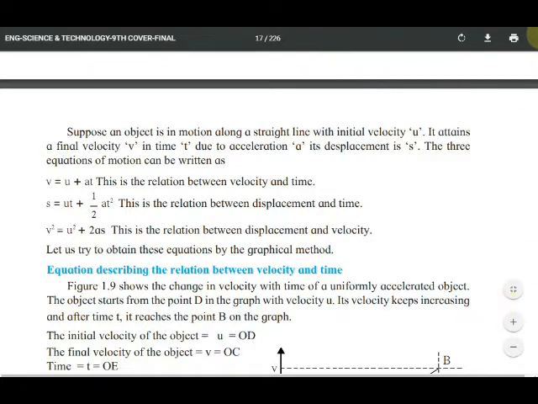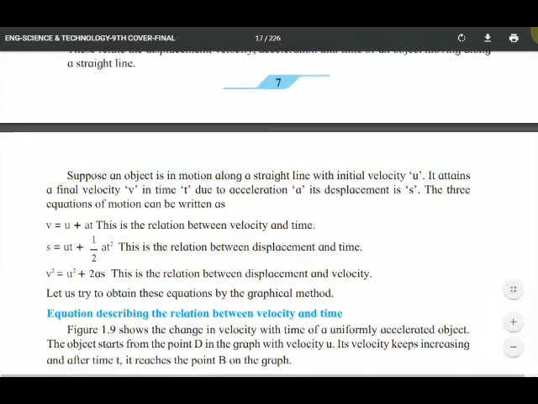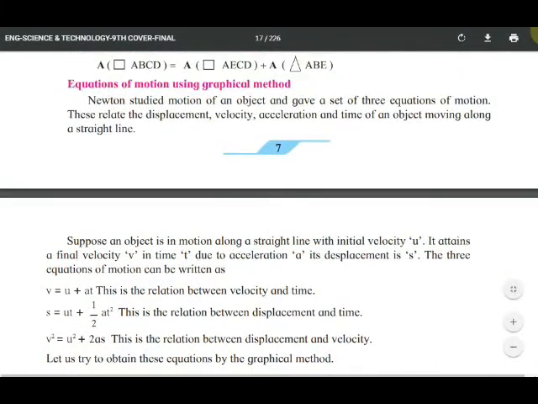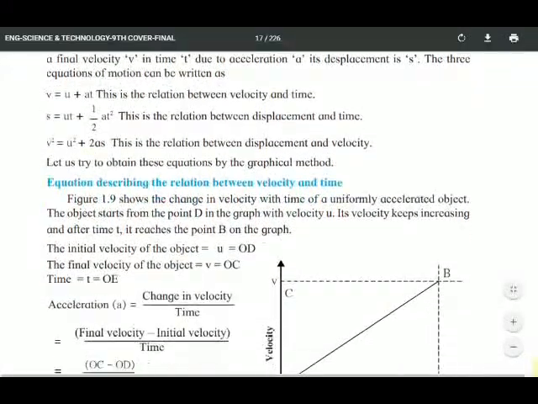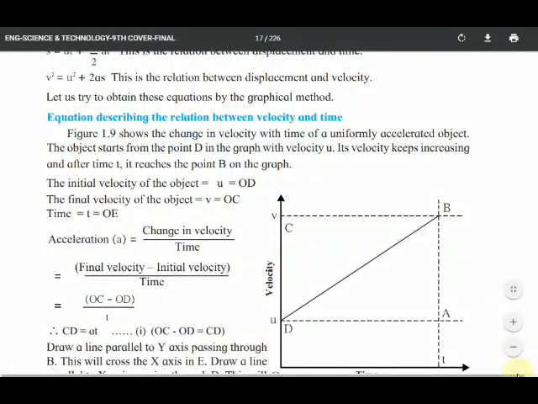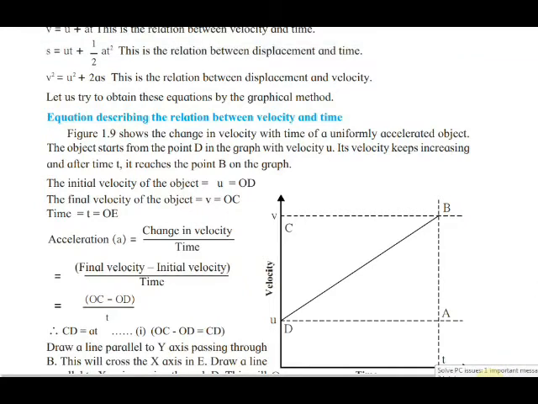Here a graph is given. Equation describing the relation between velocity and time. I am reading; you see each and every line that I am explaining here.